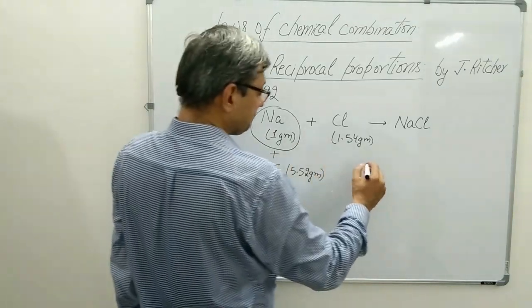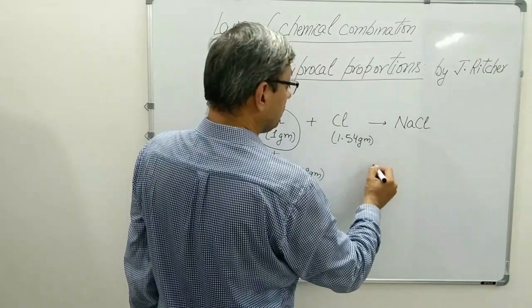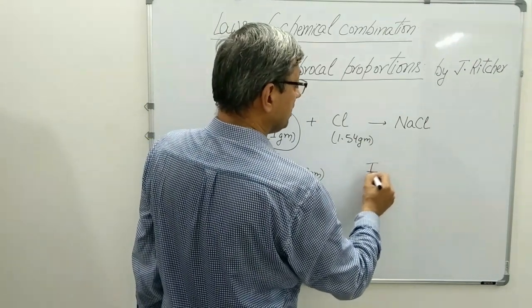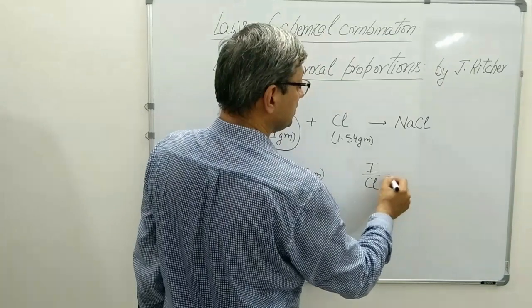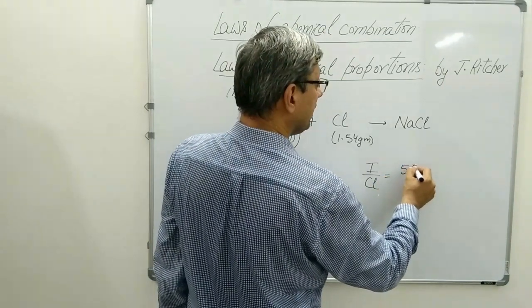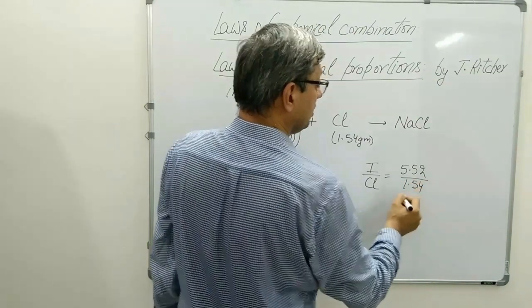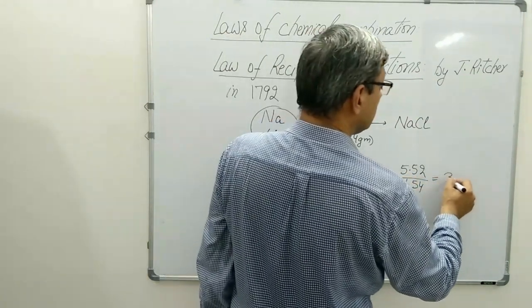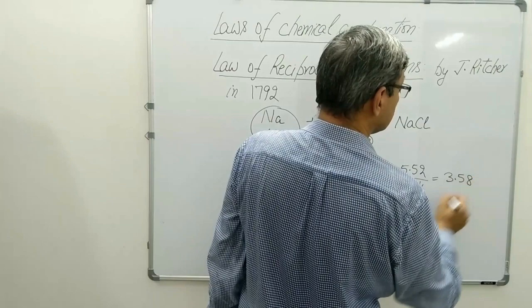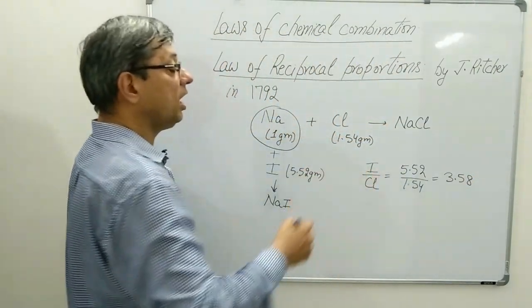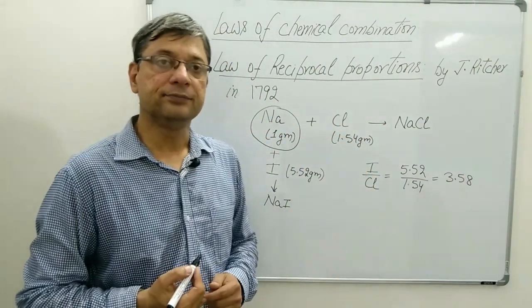Now we take the ratio of masses of iodine and chlorine, which is 5.52 upon 1.54, and by dividing we get 3.58 as the ratio between iodine and chlorine.